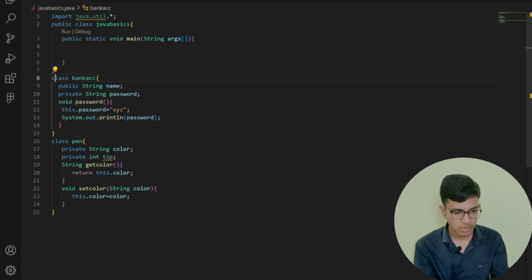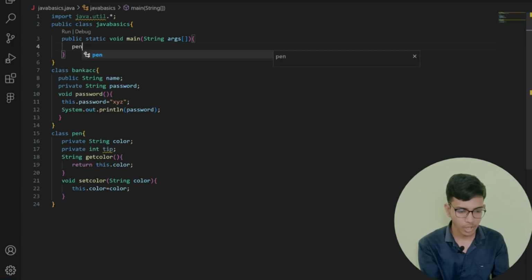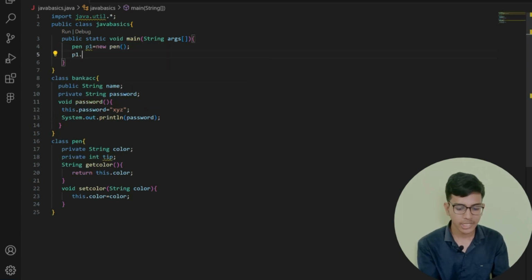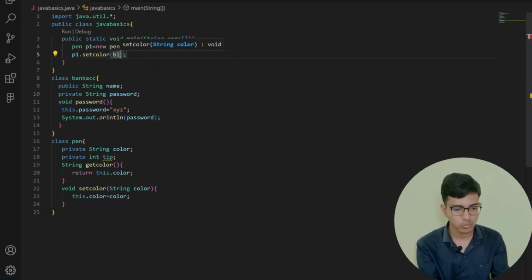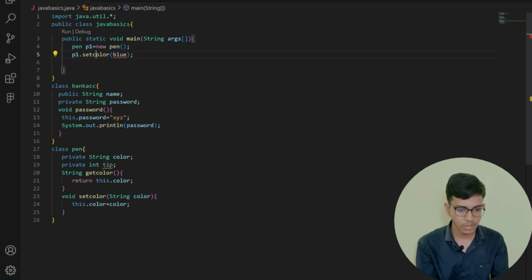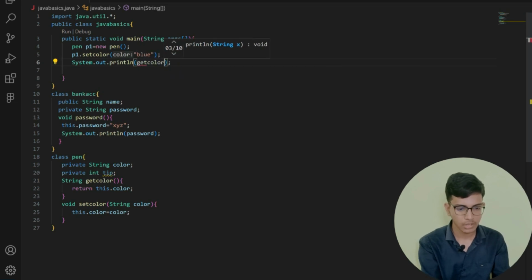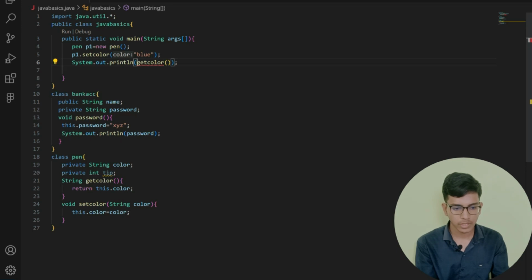Now here I am going to create my object, that is Pen p1 is equal to new Pen. After that I am going to call p1 dot setColor. I am going to pass blue, in double quotations, because it's a string. After that I am printing System dot out dot print. I am printing the getColor function, p1 dot getColor, that's all. Now let me save this thing and run it.